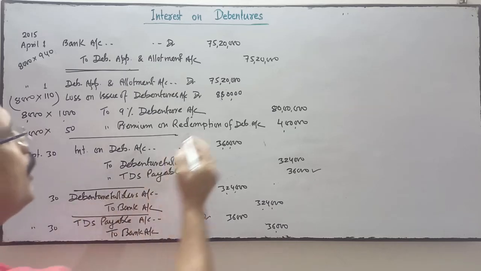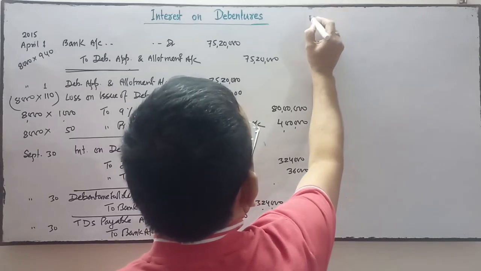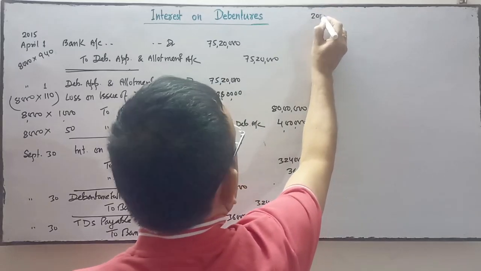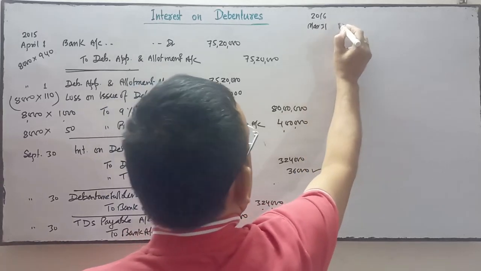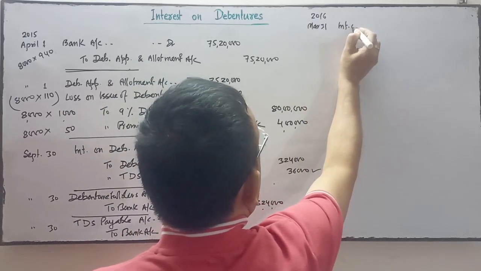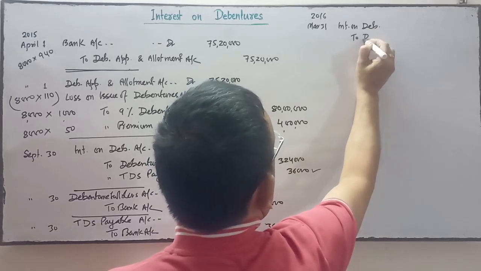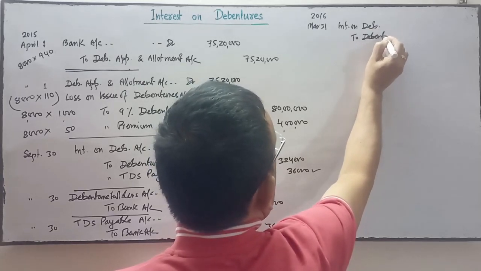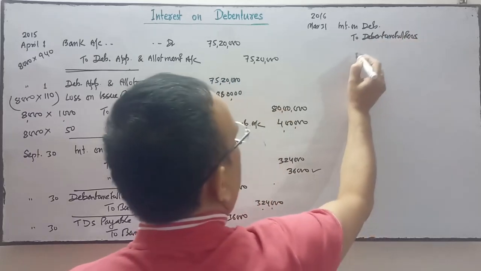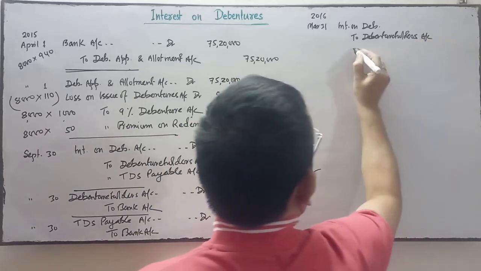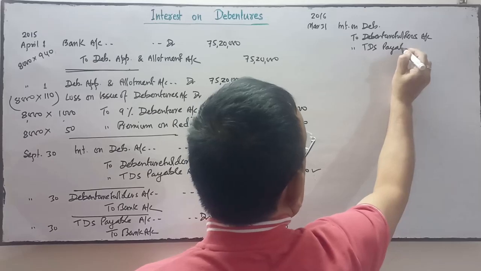Now the next interest date is 31st March. So the year will change, 2016 March 31st. The same entry will repeat: interest on debenture account debit, to debenture holders account, to TDS payable account.